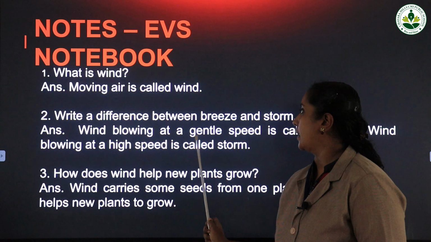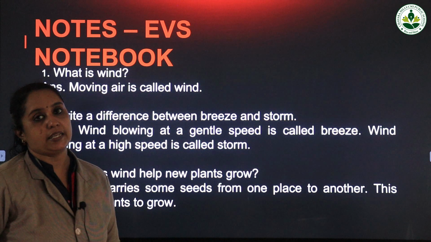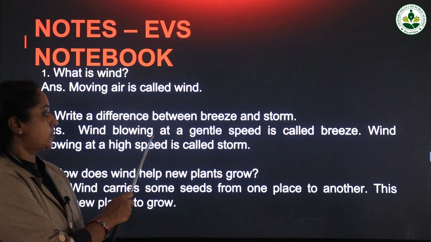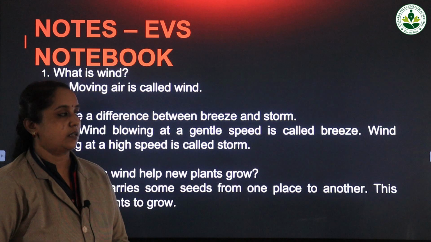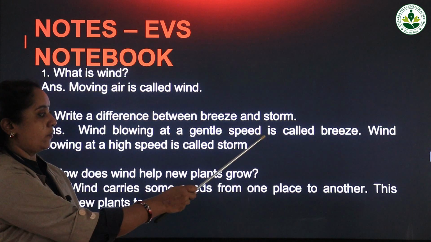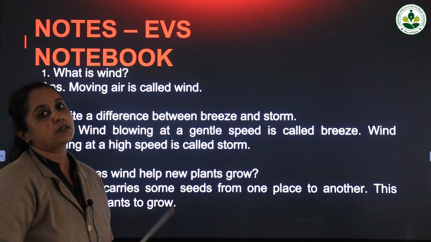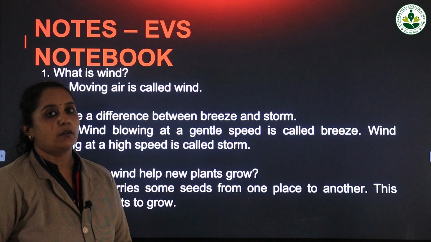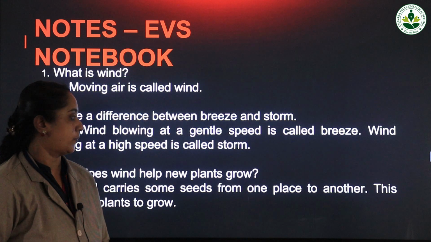Wind blowing at a gentle speed is called breeze. I repeat, wind blowing at a gentle speed is called breeze. And the second point is wind blowing at a high speed is called storm. I repeat, wind blowing at a high speed is called storm.